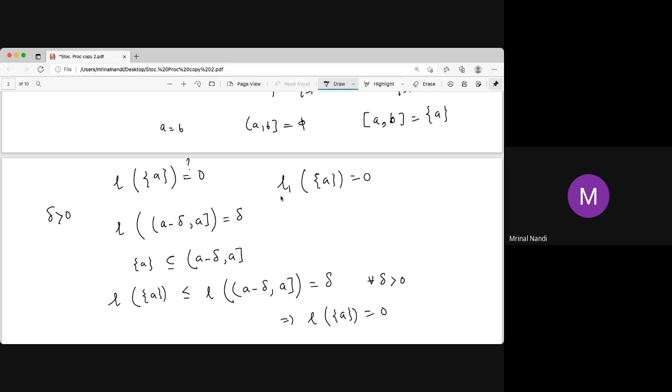So if we assume that the singleton is 0, which for L we have proved easily, then L is actually L1.